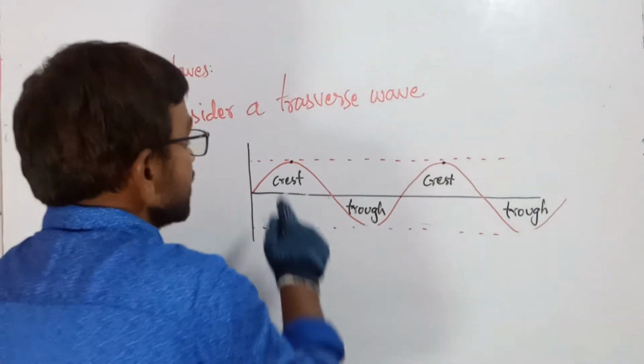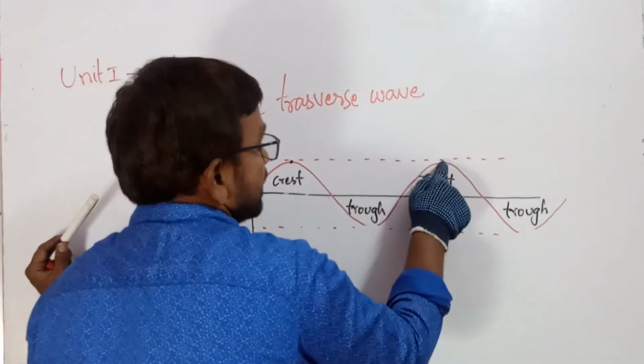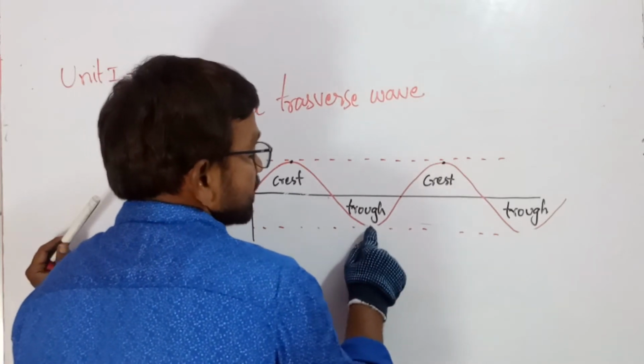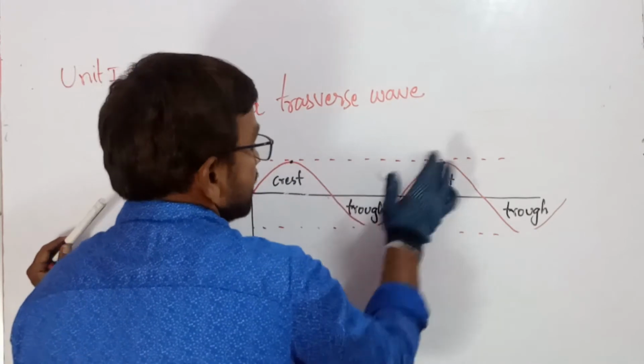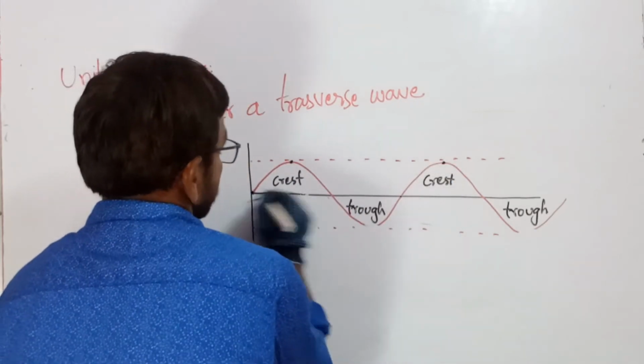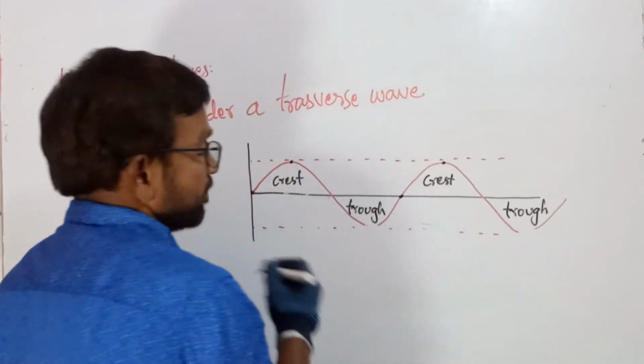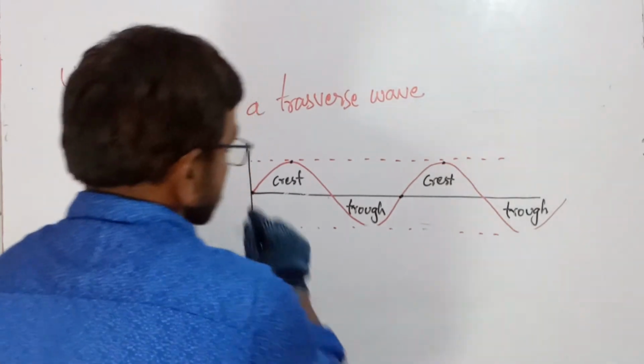You can take the point here, or from here to the starting point here, nothing will change.